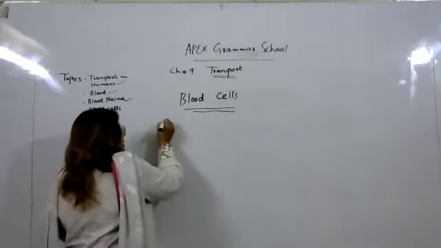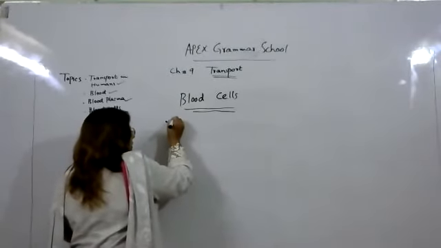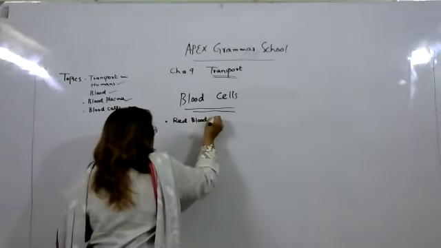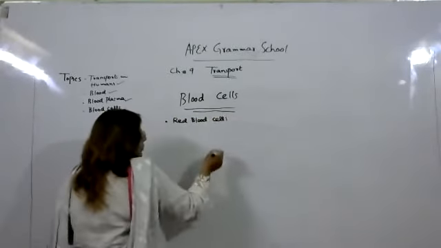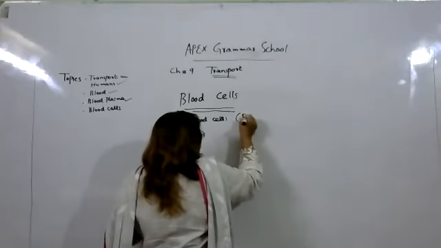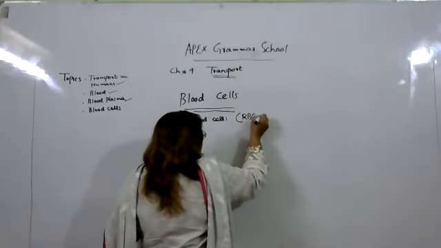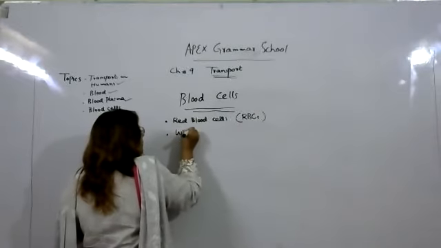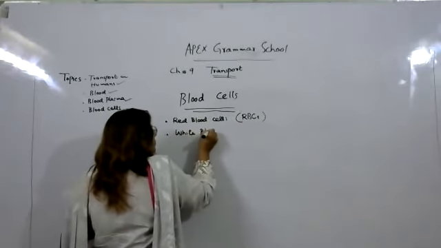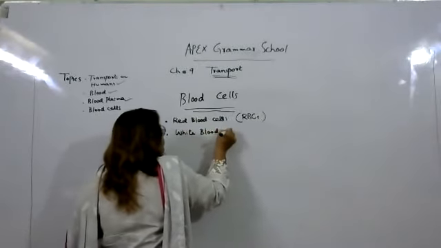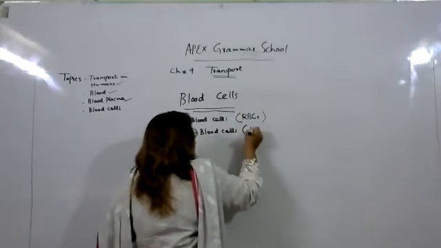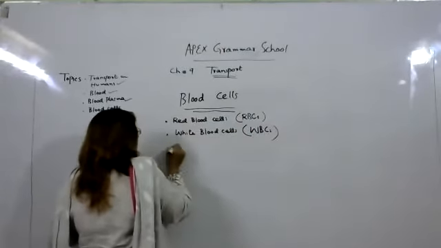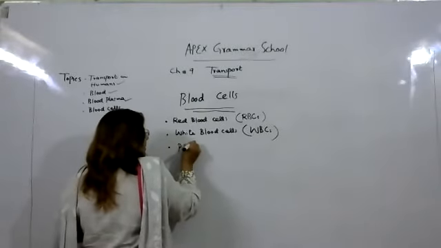So what are these cells? They are red blood cells, in short form we call them RBCs. The second one is white blood cells, which we call WBCs. And the third one is called platelets.